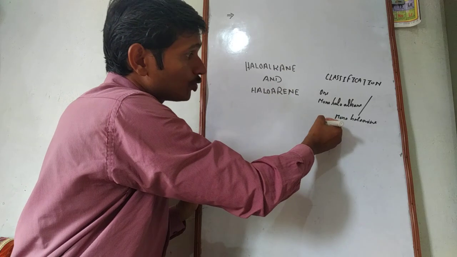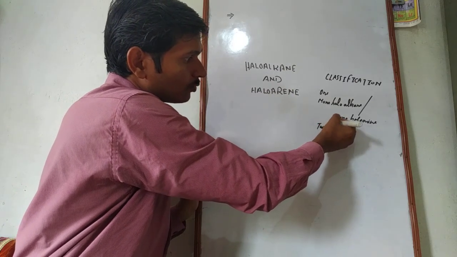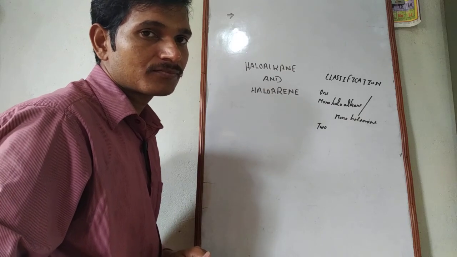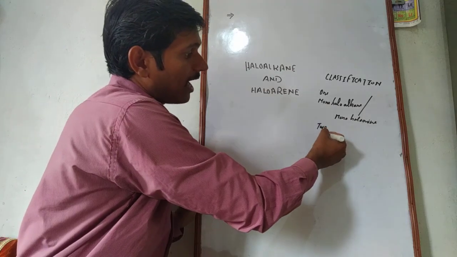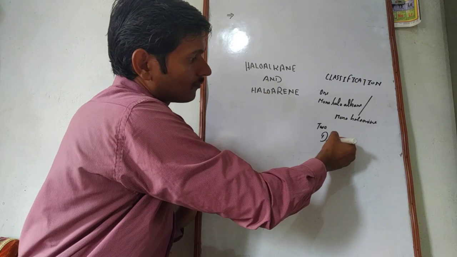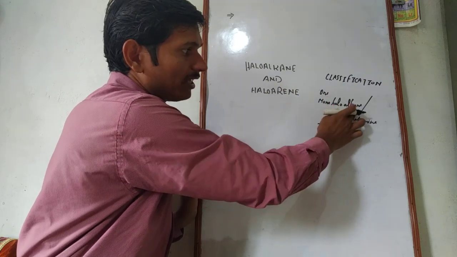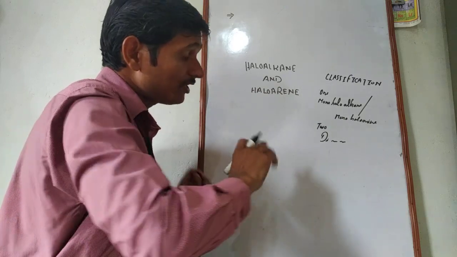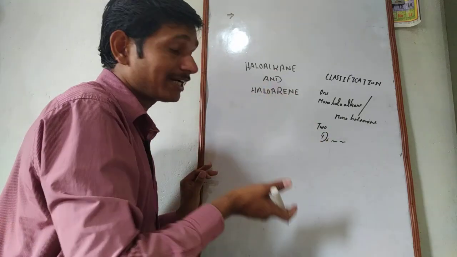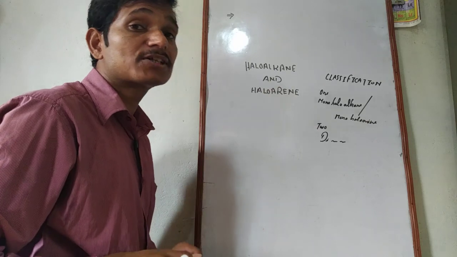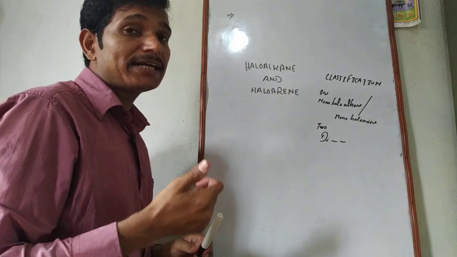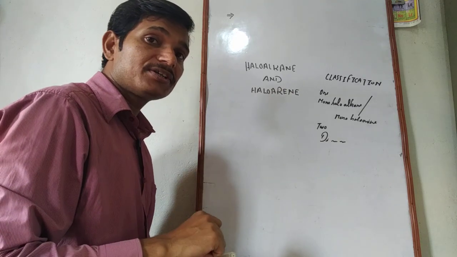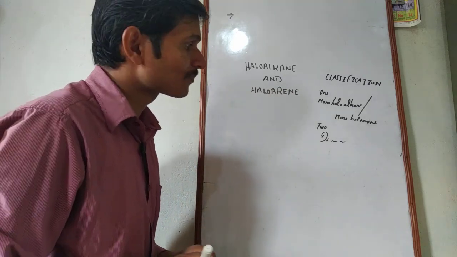If there are two halogen atoms present in it, these are called dihaloalkane or dihaloarene. And if there are more than two, that is 3 or 4, these are called tri and tetra haloalkane or haloarene compounds respectively.